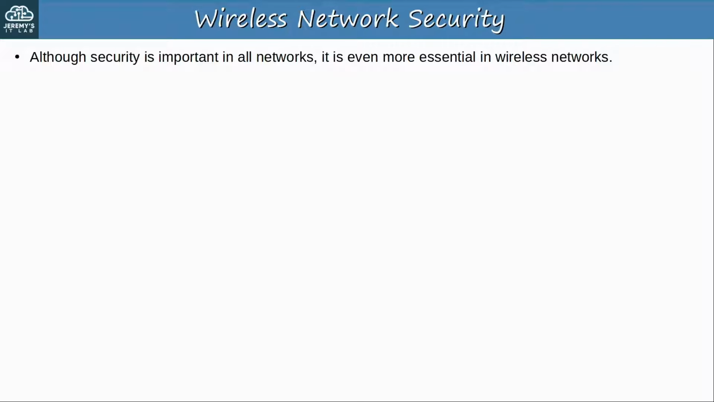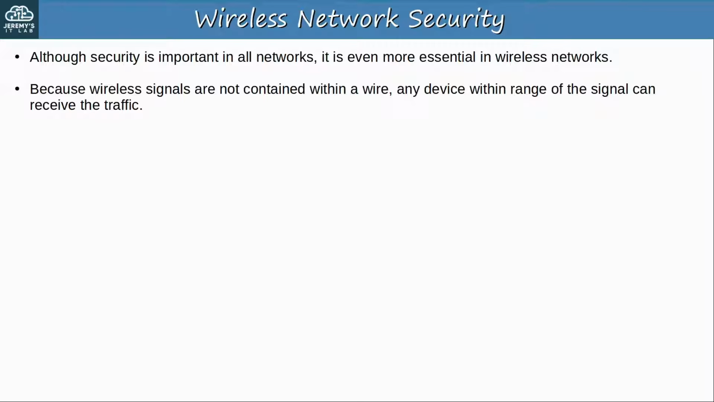As you know, security is important in all networks. However, it's even more essential in wireless networks. The main reason for that is, because wireless signals are not contained within a wire, any device within range of the signal can receive the traffic.